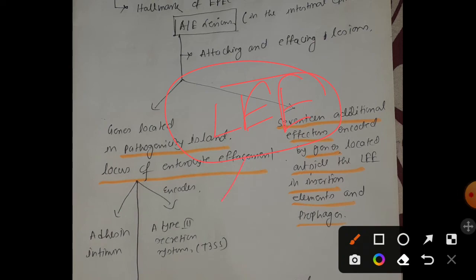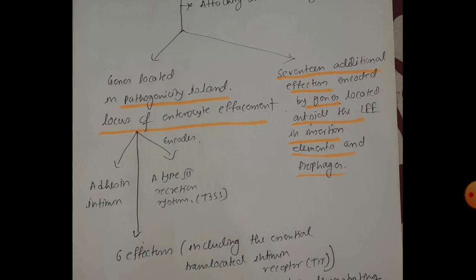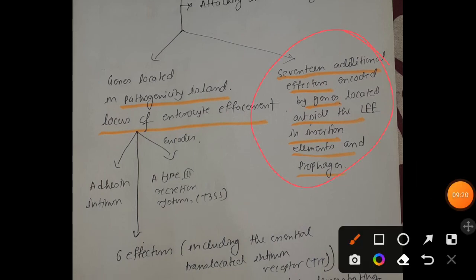The genes located on this pathogenicity island produce 3 different types of proteins. One is the adhesin intimin, another is 6 different effectors including one translocated intimin receptor, and the third is a type 3 secretion system, that is T3SS. Along with that, 17 extra effector proteins come from genes located outside LEE, especially on insertion elements and prophages.